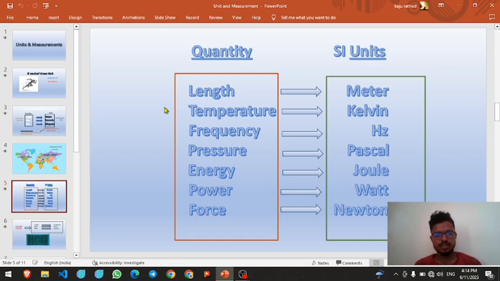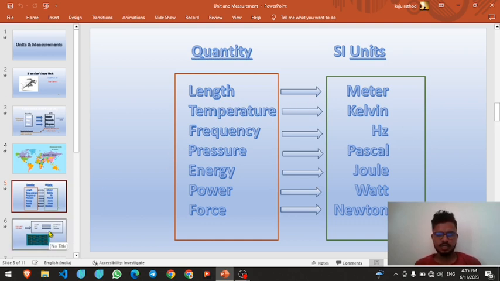On the basis of SI units, length is measured in meter, temperature in Kelvin, frequency in hertz. These quantities have these units. Also, energy is measured in joule, power in watt, and force in newton. It is an international unit, meaning these units are used all over the world.